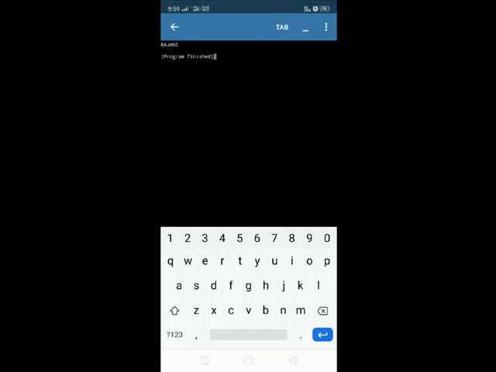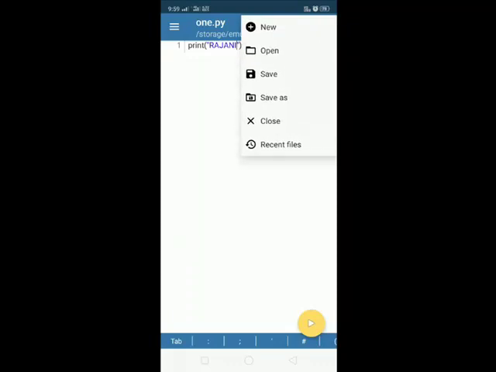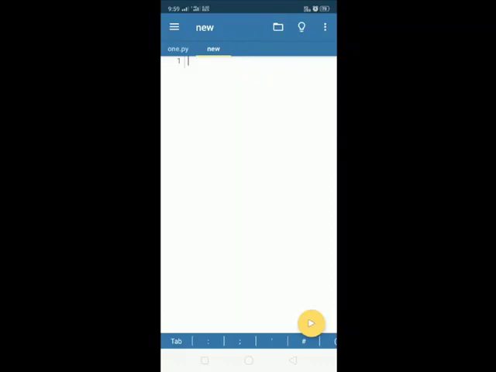Now again click on the back arrow. Now if you want to create one more file, again go to the same icon, click on new, and now I just want to print an addition. So print 2 plus 3.